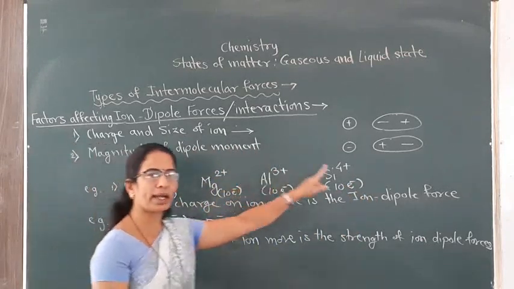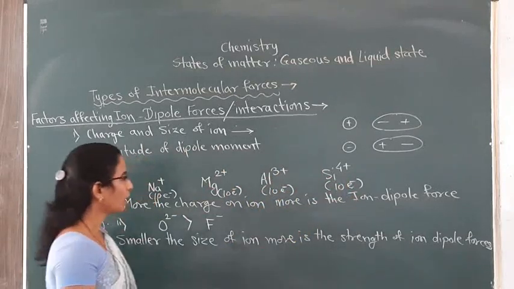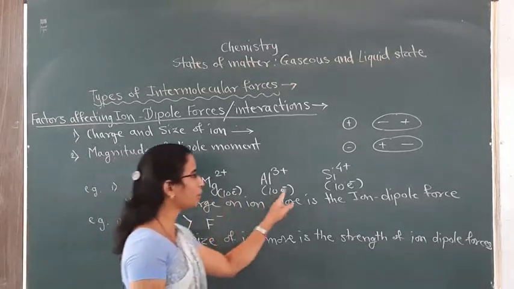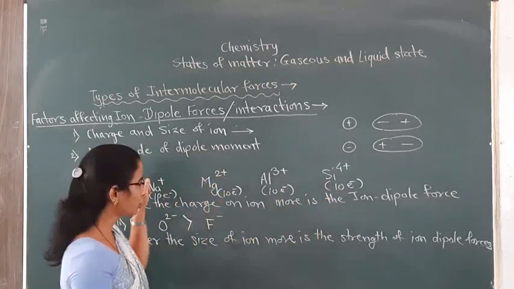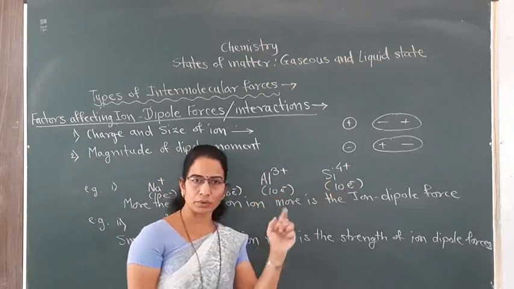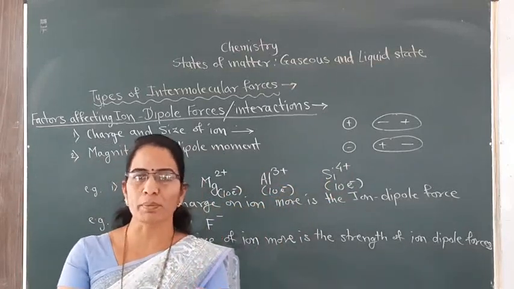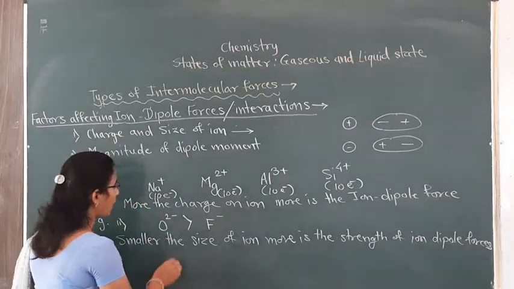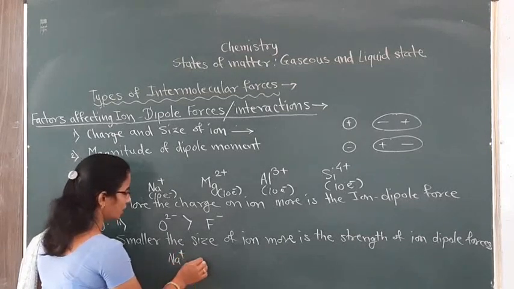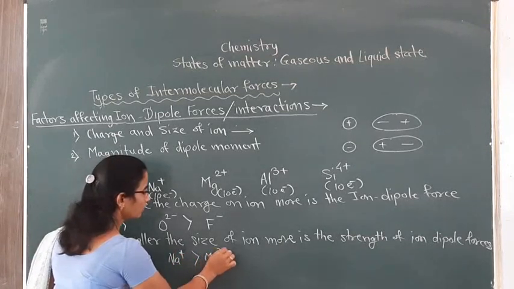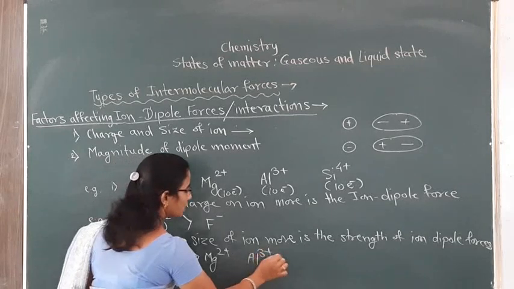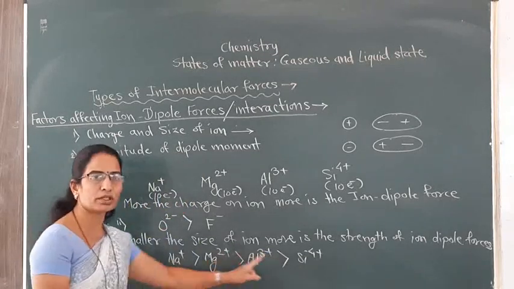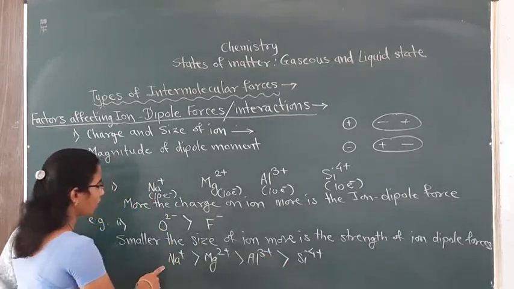So these are the isoelectronic species, but their charge has been increased. They are having the same number of electrons, but they are showing an increase in their positive charge, and therefore the force of attraction between the nucleus and outermost electrons increases, and therefore their size will decrease. The size order will be like this for these ions. It will go on decreasing from Na plus to Si4 plus.